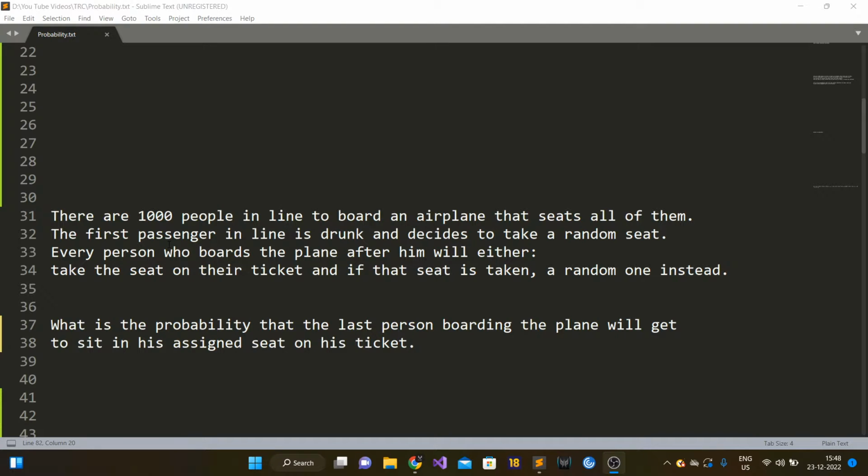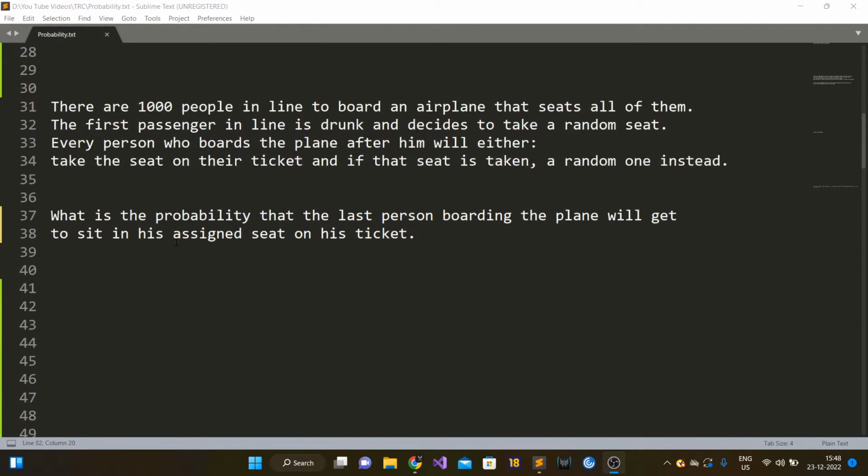So the question is that there are 1,000 people in line to board an airplane that seats all of them. The first passenger in line is drunk and decides to take a random seat. Every person who boards the plane after him will either take the seat on their ticket, and if that seat is taken, a random one instead. What is the probability that the last person boarding the plane will get to sit in his assigned seat?